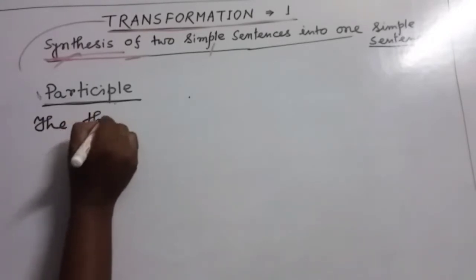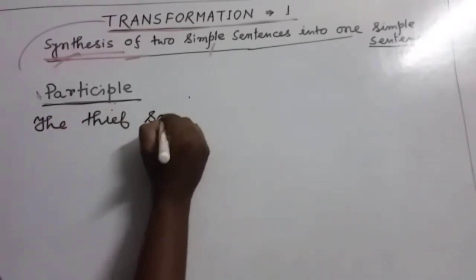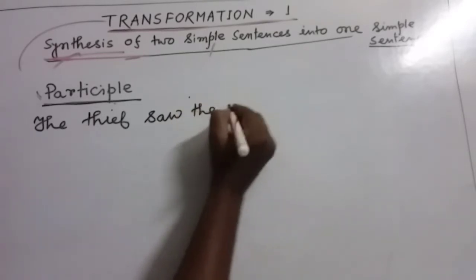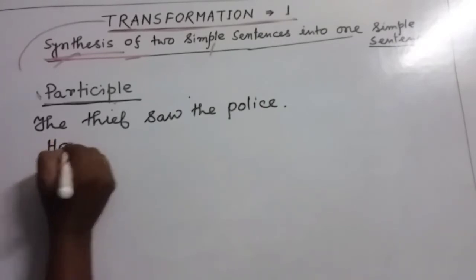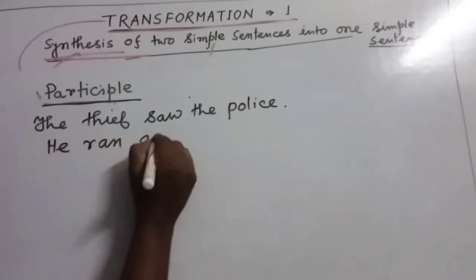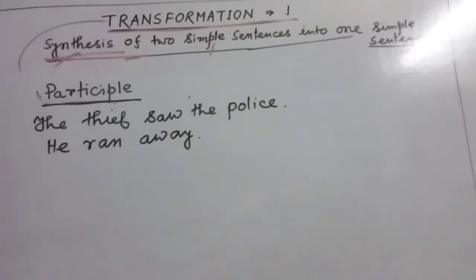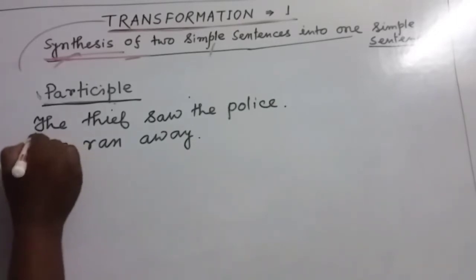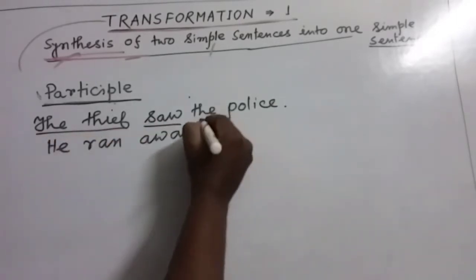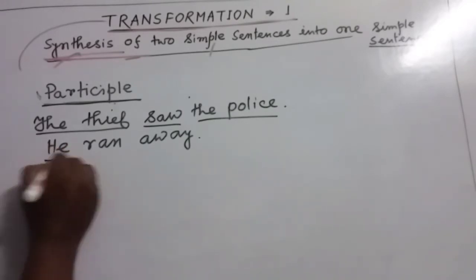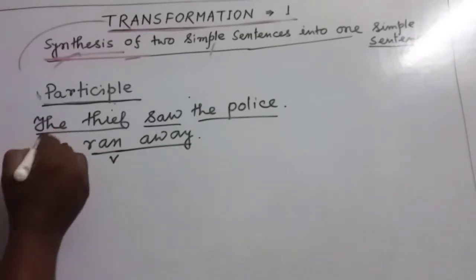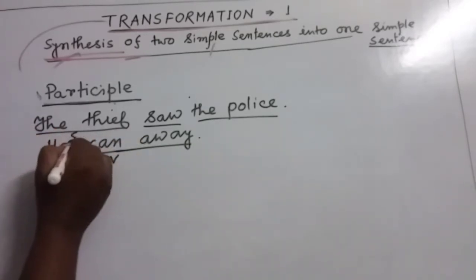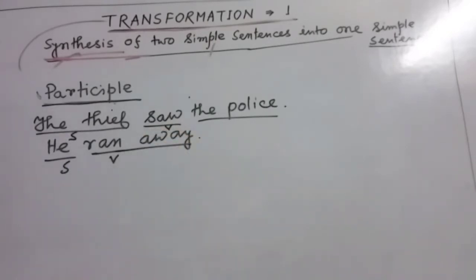The thief saw the police. He ran away. My dear friends, you can see here there are two simple sentences. Here the subject is the thief, this is the verb, and this is the other words. And here this is the subject, this is the verb. Actually the entire part is the verb. So here, friends, you can see two subjects and two verbs are there.